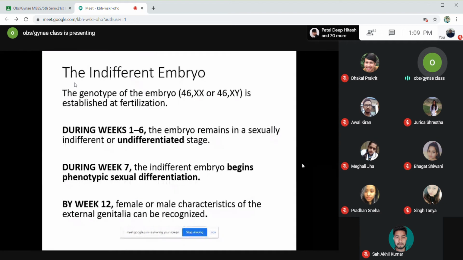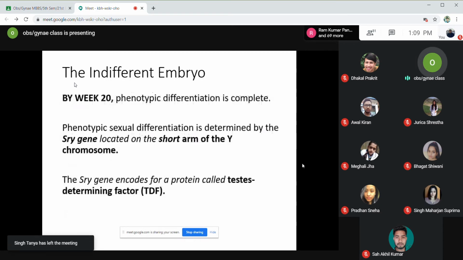In the 7th week, the indifferent embryo begins some differentiation. Some phenotypic sexual differentiation starts. And by 12 weeks, either male or female characteristics can be recognized externally. The external genitalia can be seen. So that occurs by week 12. By the 20th week of gestation, this differentiation is complete. The phenotypic differentiation is complete, and we can differentiate between male and female genitalia.